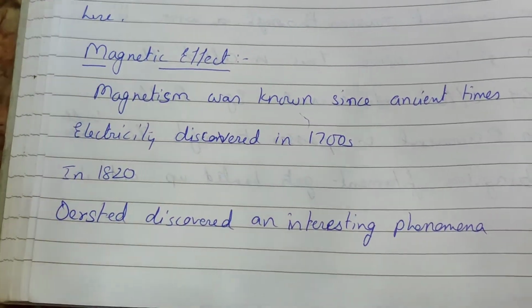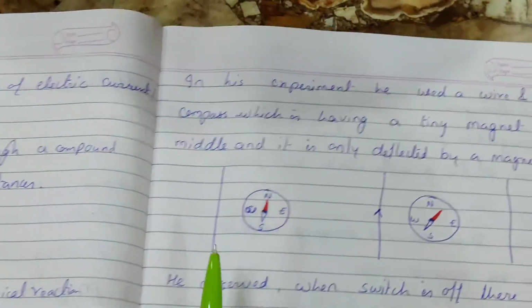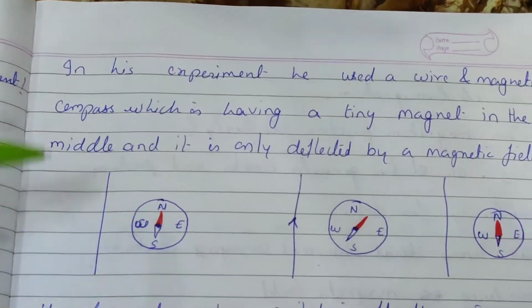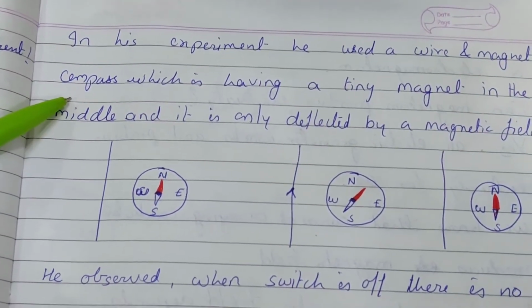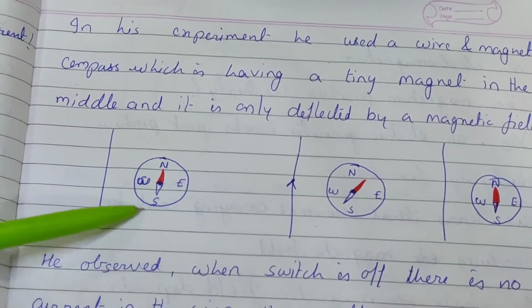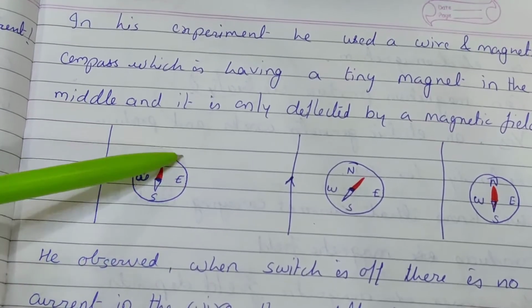What was that phenomenon? In his experiment, he used a wire and a magnetic compass. What is a magnetic compass? A magnetic compass is circular in form.